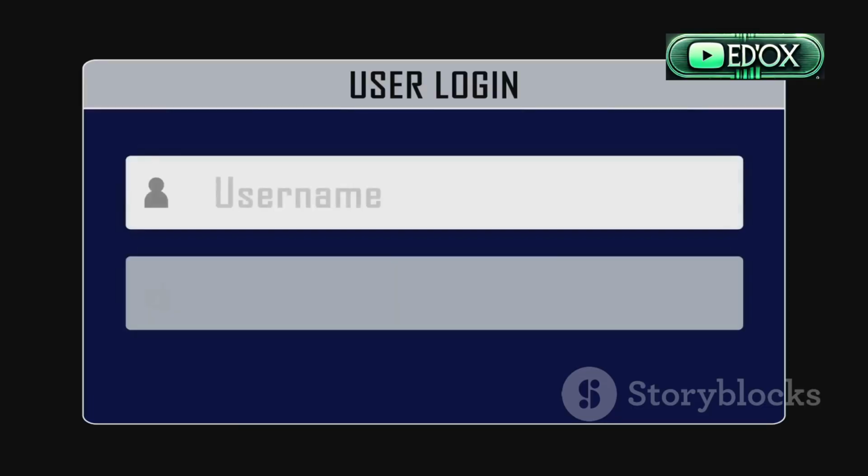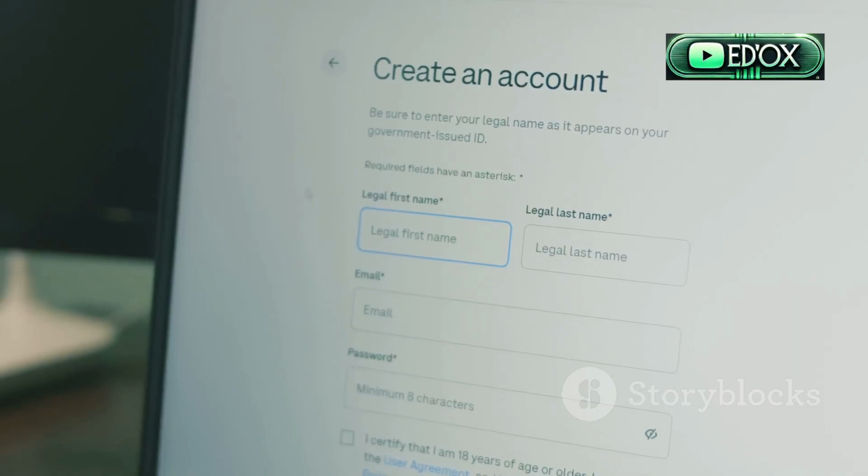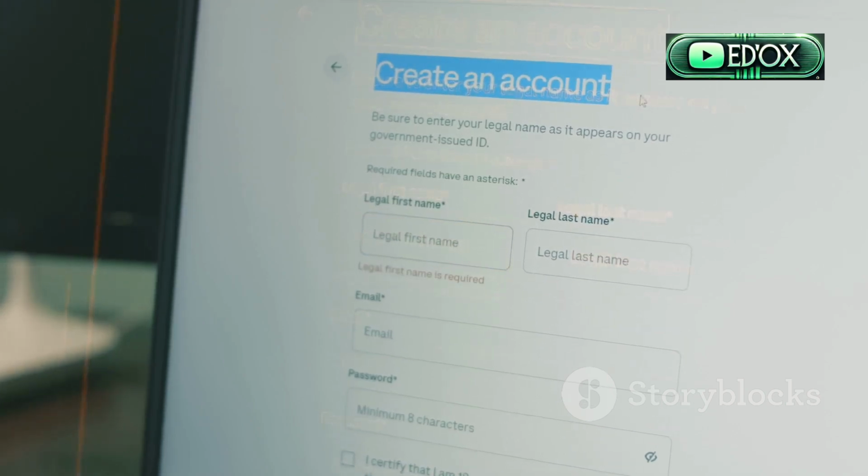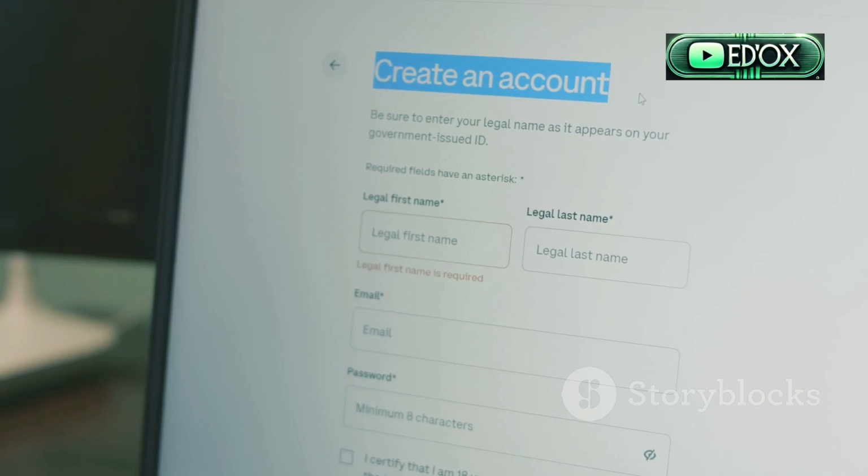First, log in to your Exness account. If you don't have an account, you can sign up on www.exness.com and complete your identity verification to activate deposits.